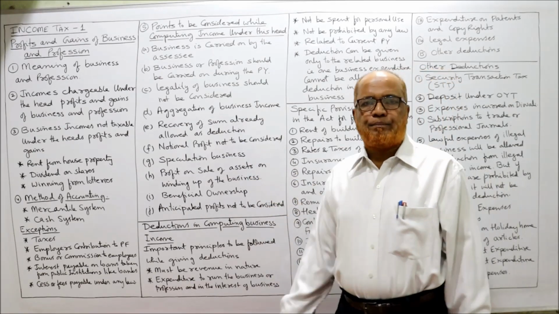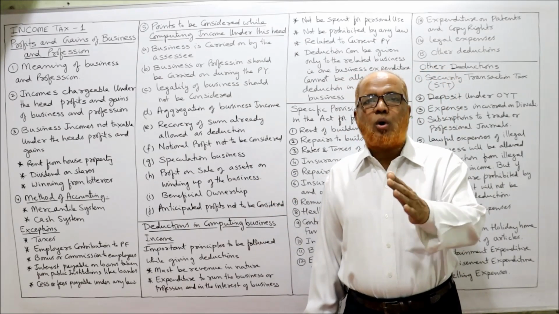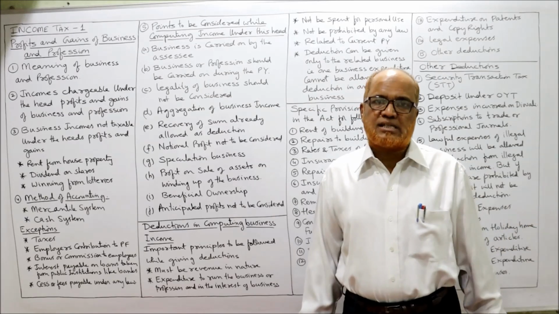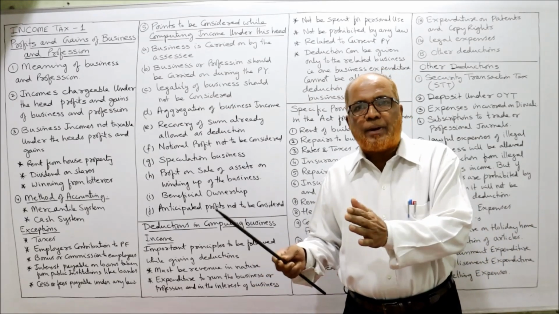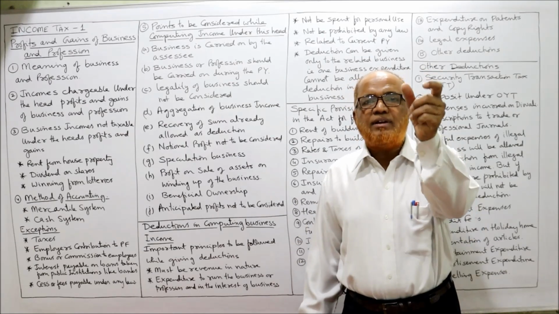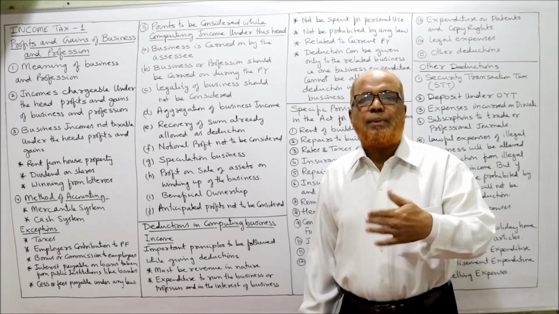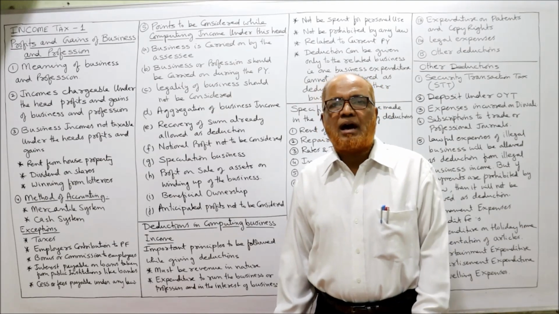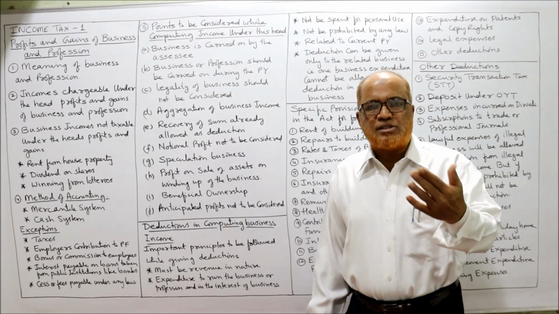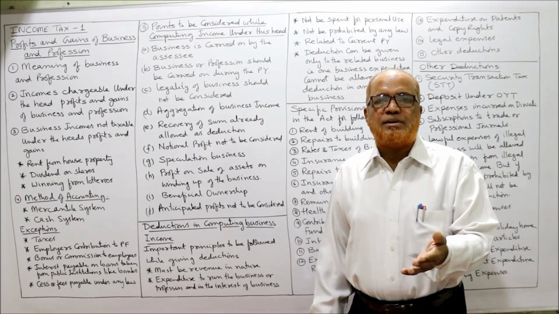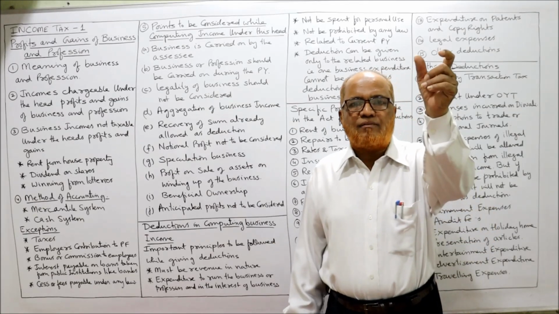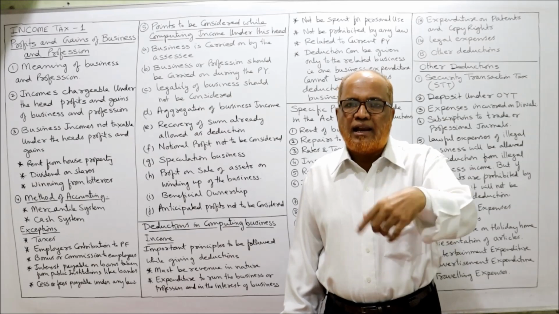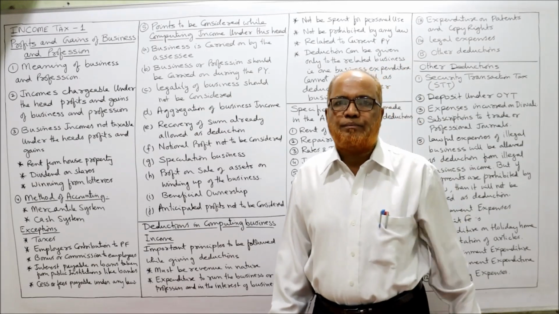Aggregation of business income. If a person is having two or more than two types of businesses, then we compute the income from business separately for every business and then we calculate the total. For example, an assessee may be having some cloth business, some cement business, some fertilizer business. So different types of businesses he is having. So we compute the income from business for every business and later on we add up the total.